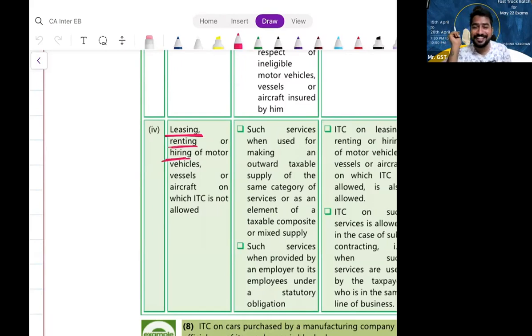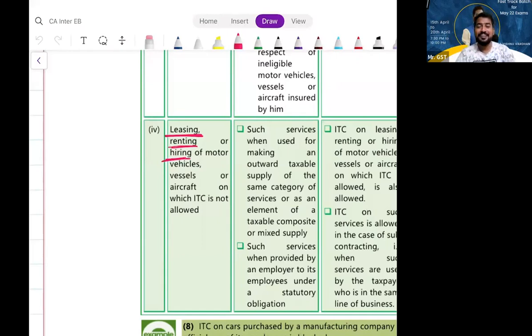If I am renting it to PM Modi, why will he not pay GST to me? Because I am providing services, I will charge GST from him. It is a supply by the company leasing an aircraft, so I will add service charges plus GST.